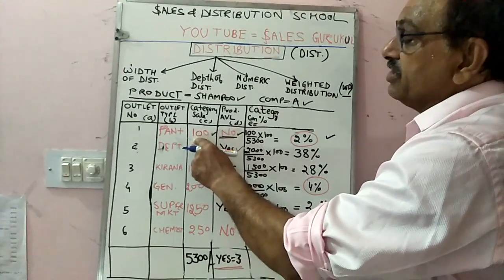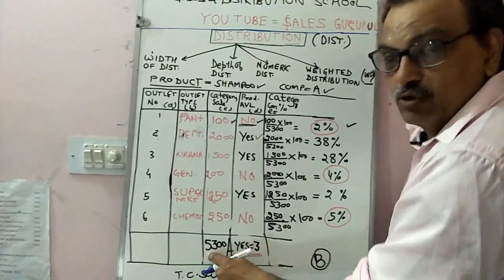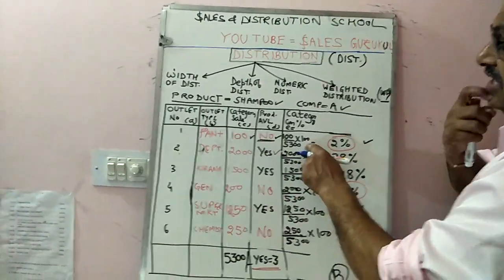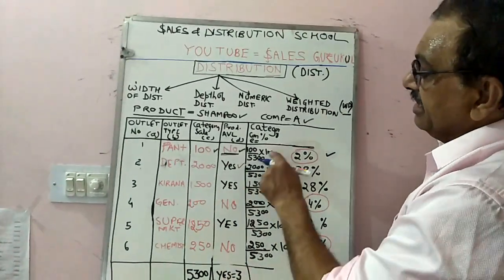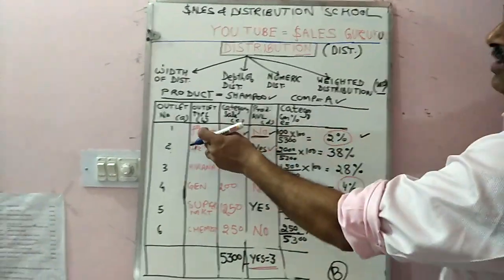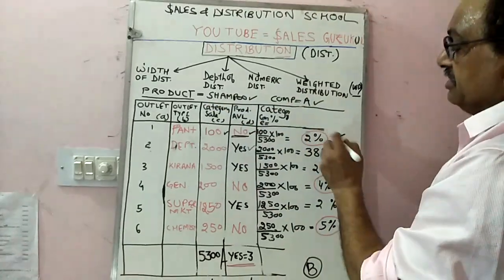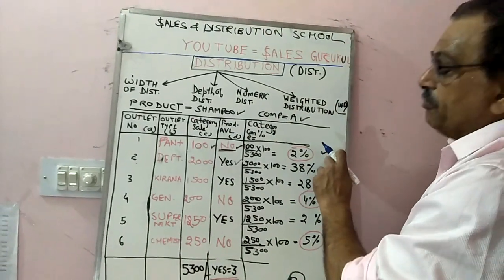The formula is the sale of category in the shop divided by the total category sale in the town, multiplied by 100. So 100 divided by 5300 into 100: in the Pan Plus store, the shampoo category sale share of the town is only 2%.